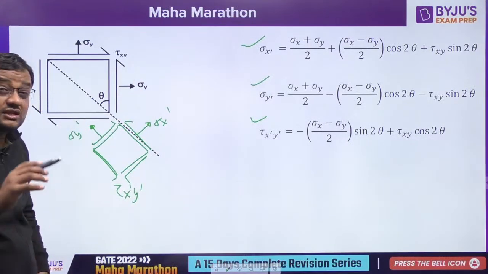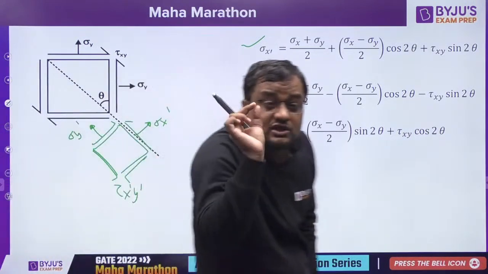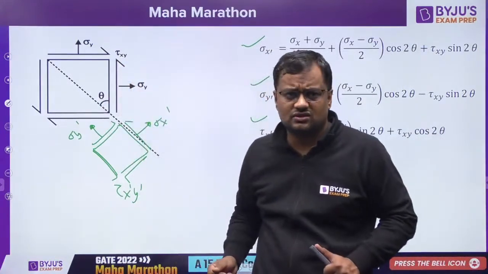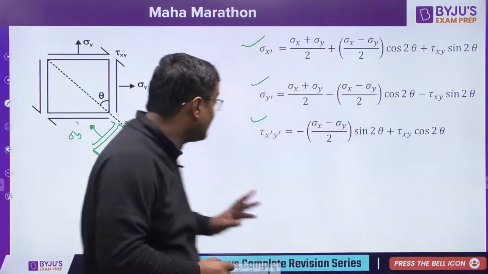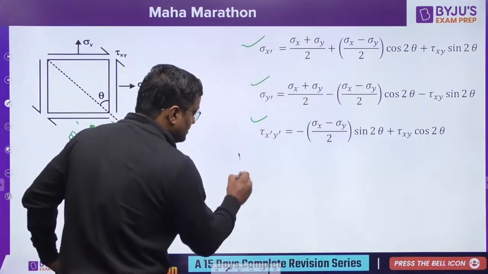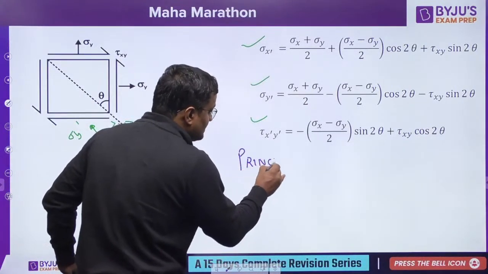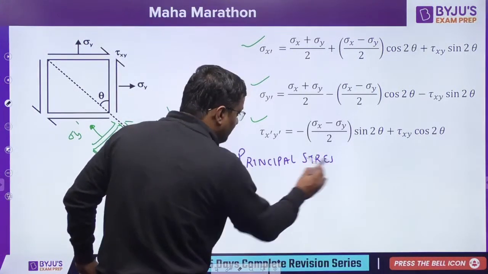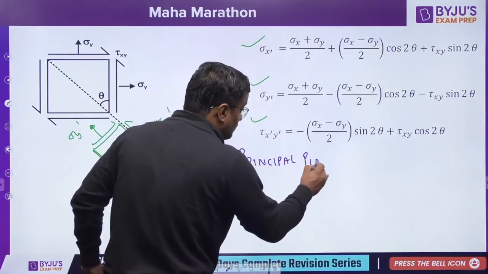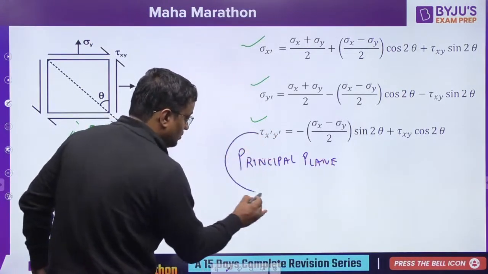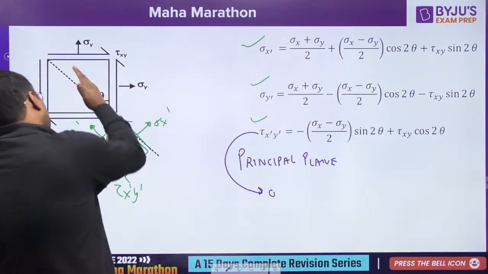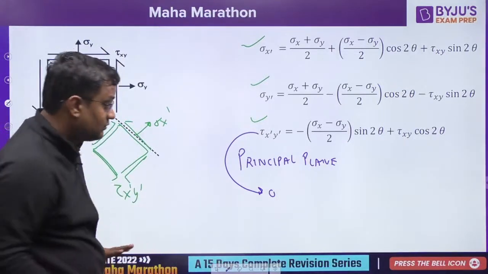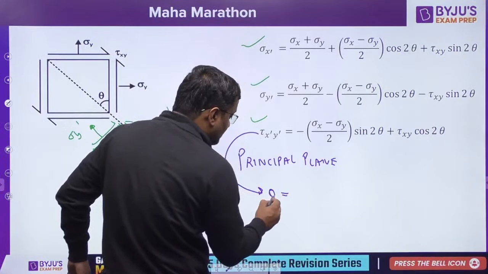Sir, what is the value of principal stress, and at which angle will we get the principal stresses? Please see the derivation just in 2 minutes. We will get the principal planes when shear stress is 0. When I rotate 10 degrees, 20, 22 degrees, 25 degrees, 28 degrees, at what angle will shear stress be 0? Then guys, we will be getting principal planes.